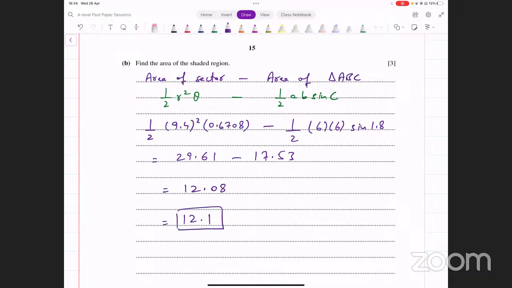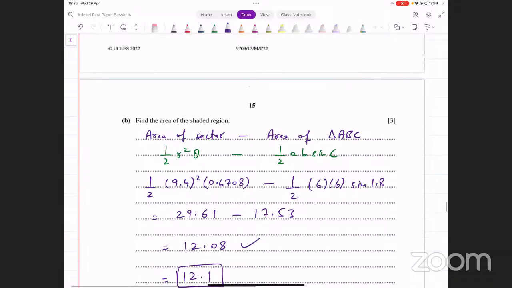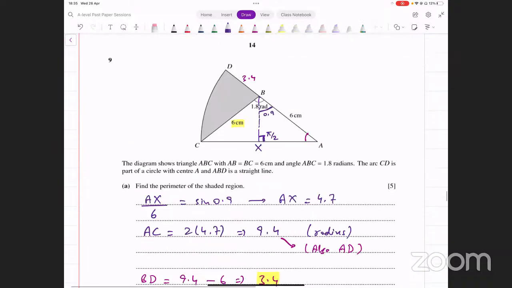You can also leave it like this. 12.08 is also fine because यहाँ पे question के अंदर उसने कोई restriction नहीं दी है. आप 3 significant figures से ज़्यादा लिख सकते हैं. That's okay. कम नहीं लिख सकते, ज़्यादा लिख सकते हैं. All right, so that's the result that we're getting from this part B of question number 9.